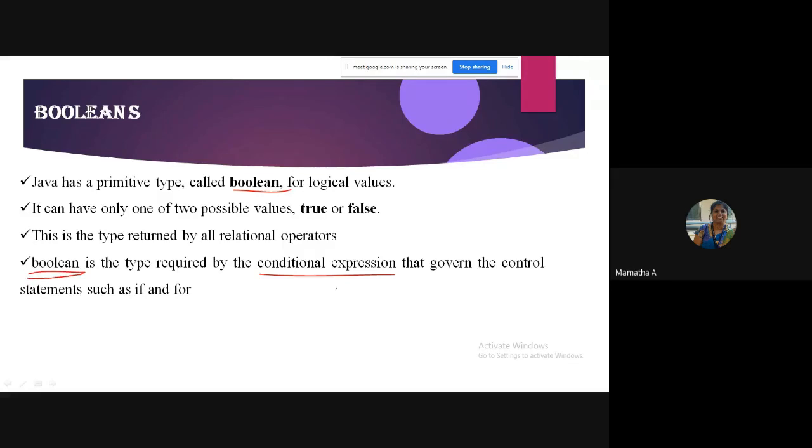Boolean, isn't it? When you write if 10 less than 15, obviously 10 less than 15 should be a boolean. The result should be a boolean. The conditional expression should be a boolean expression, not any other expression. For example, boolean flag is equal to true. It can take only two values, true and false, not anything apart from that. Is it clear, students?